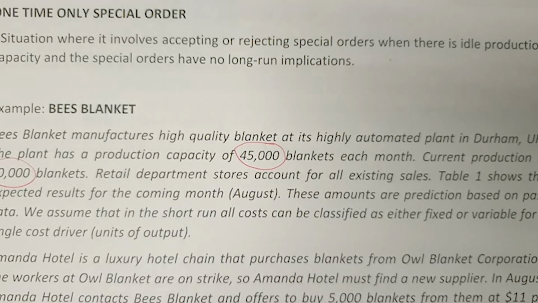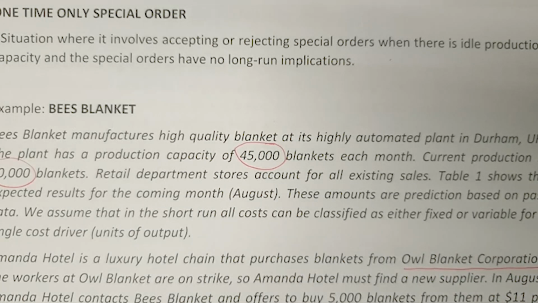Amanda Hotel is a luxury hotel chain that purchases blanket from Owl Blanket Corporation. So now we are talking about another company, that is Amanda Hotel, a luxury hotel that purchases blankets from another company, Owl Blanket Corporation.